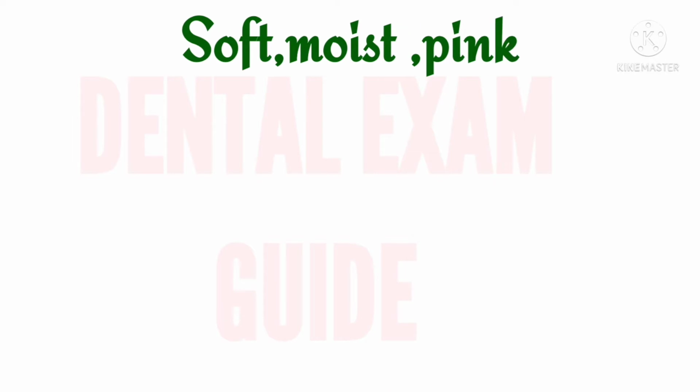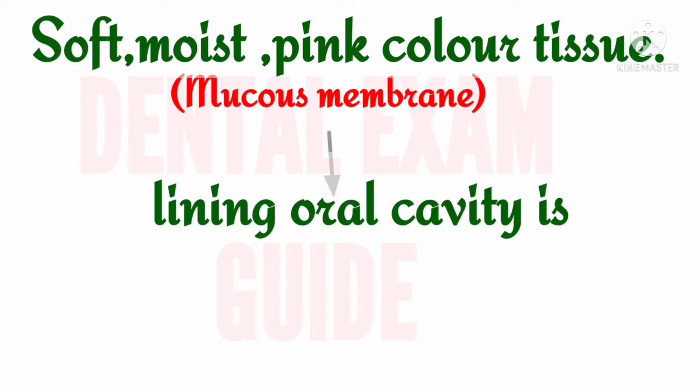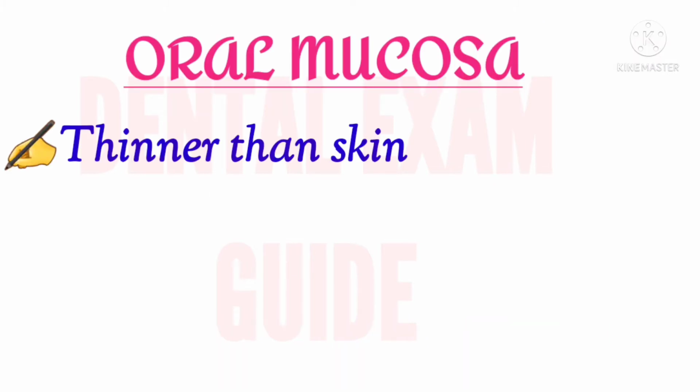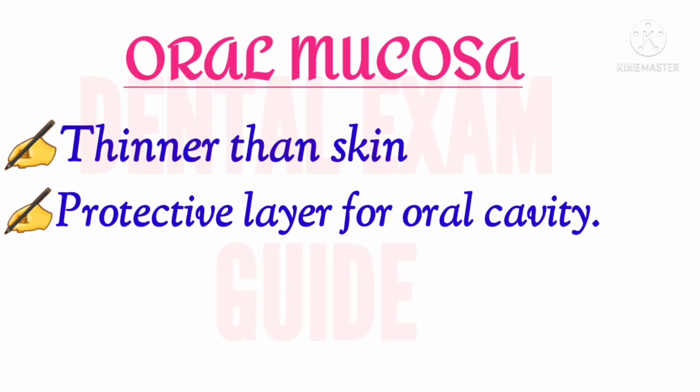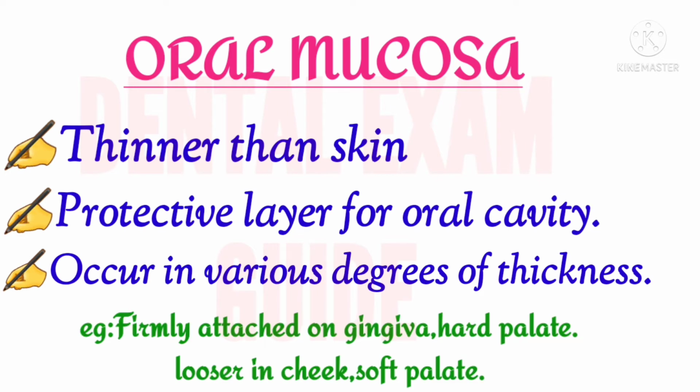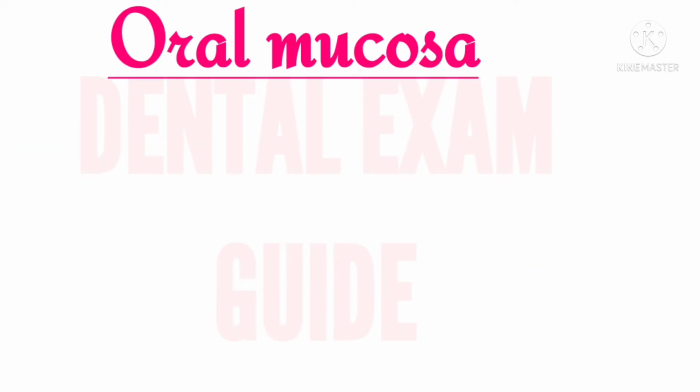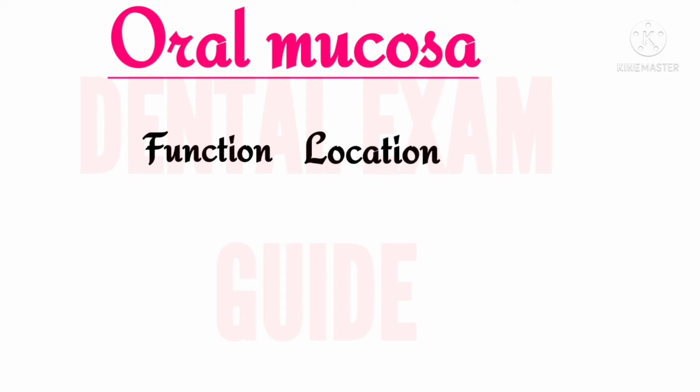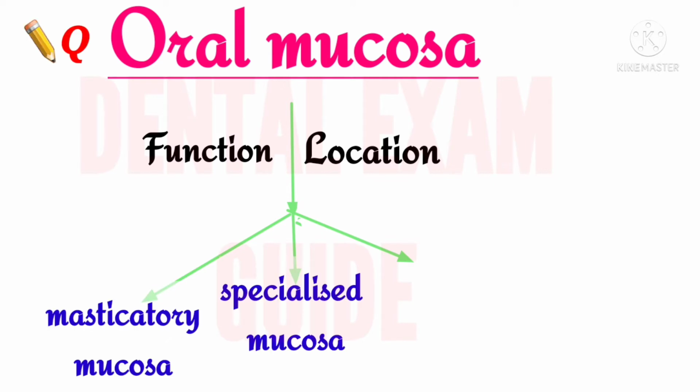A soft, moist, pink-colored tissue called mucous membrane lines the oral cavity, and in the mouth, this mucous membrane is called oral mucosa. Even though it is not as thick as our skin, it acts as a protective covering for our oral cavity, and it occurs in various degrees of thickness in different locations. According to function and location, the oral mucosa can be classified into three types. The first is masticatory mucosa, the second is specialized mucosa, and the third is lining mucosa.